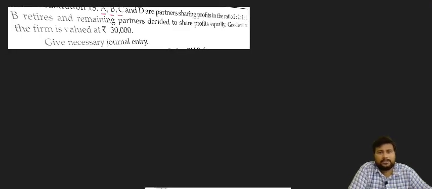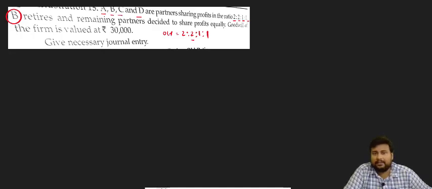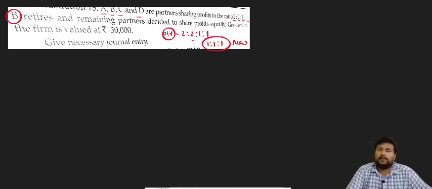A, B, C and D are partners sharing profit in the ratio 2:1:1. Four partners are there in this question. Old ratio is 2:1:1. B retired from the firm, and the remaining partners decided that their profit sharing ratio will be 1:1:1. So this one is new and this one is old. Goodwill of the firm is valued at 30,000.